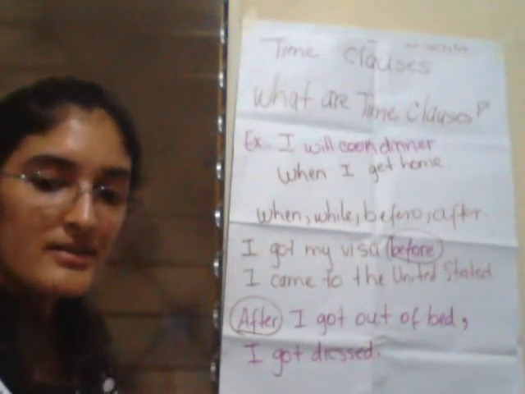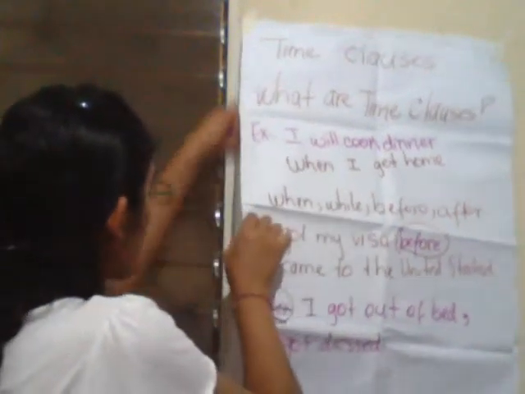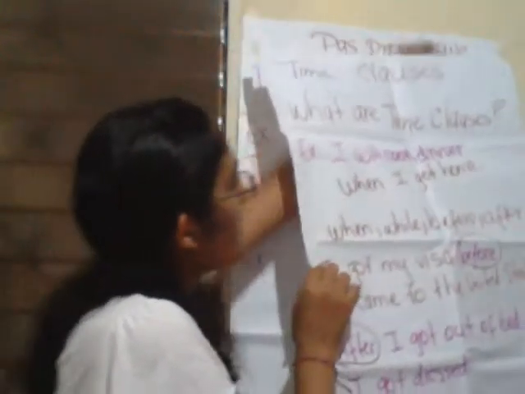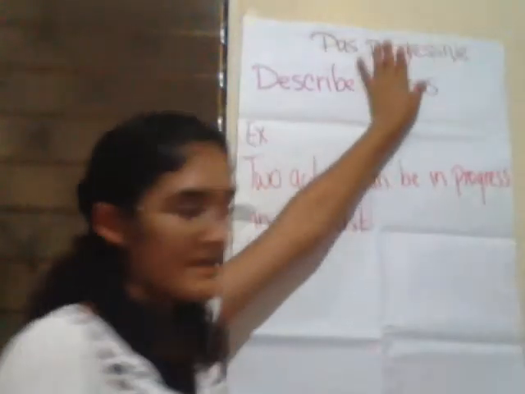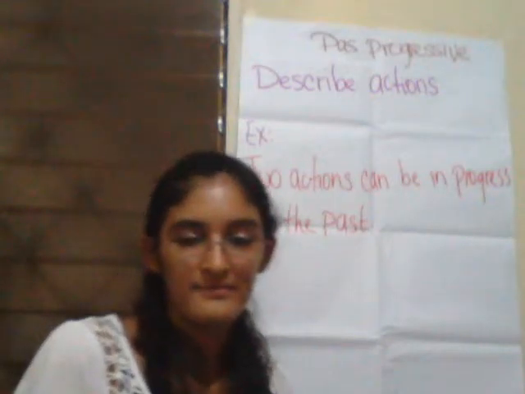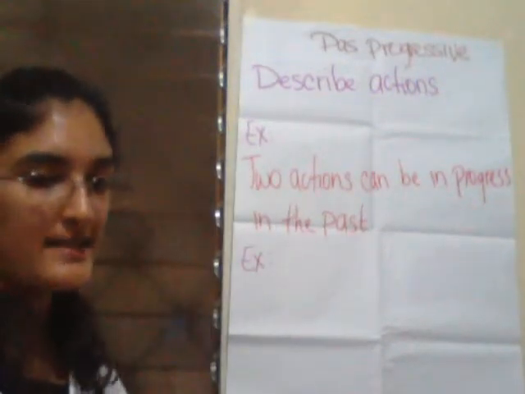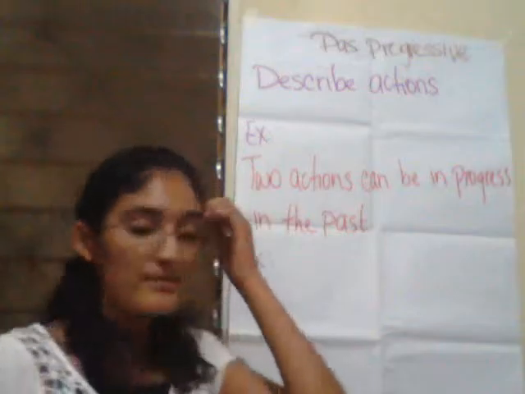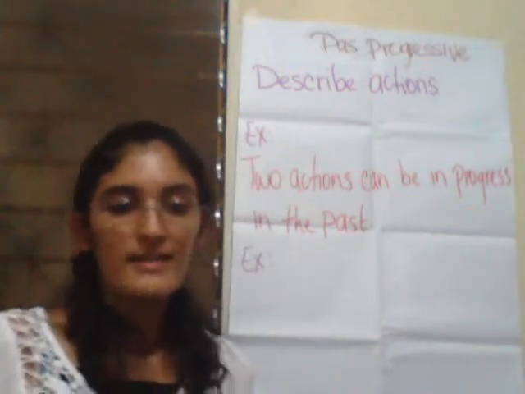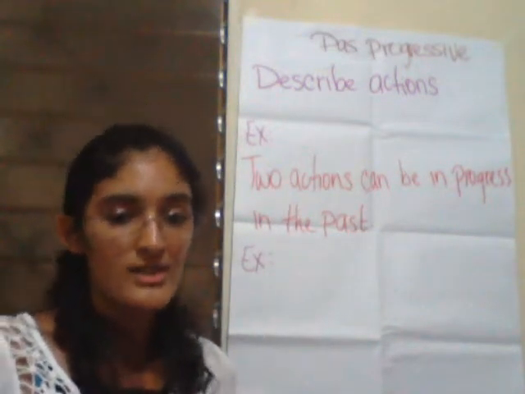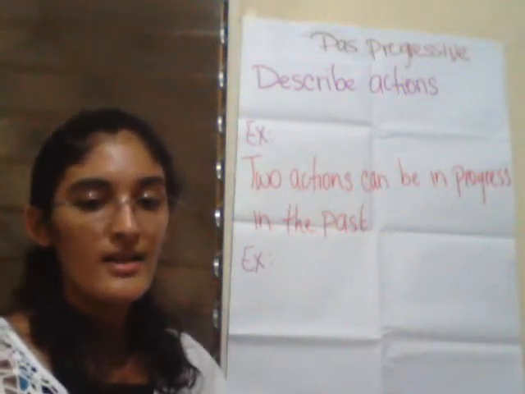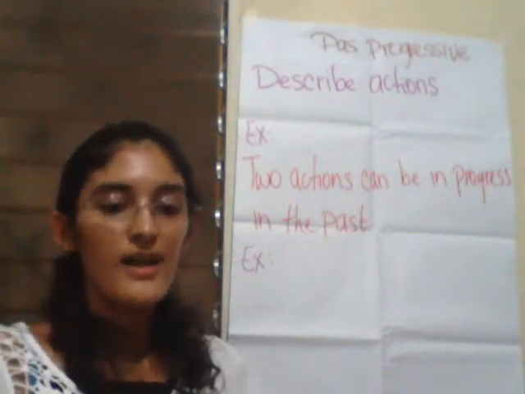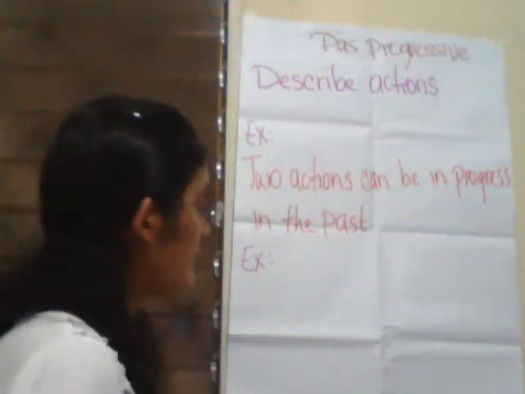Okay, another topic that I gave you a short review of is the past progressive tense. The past progressive describes actions that were in progress at a time in the past.